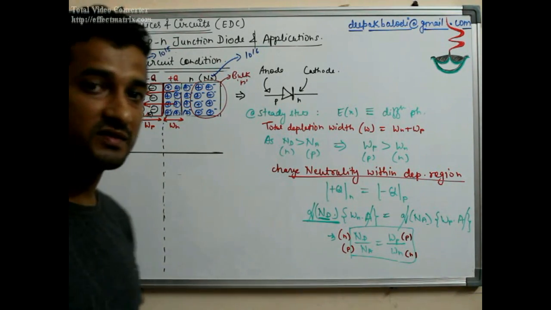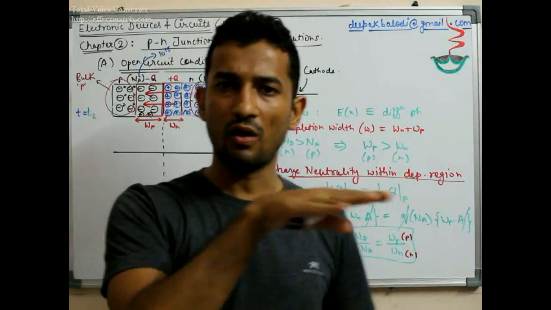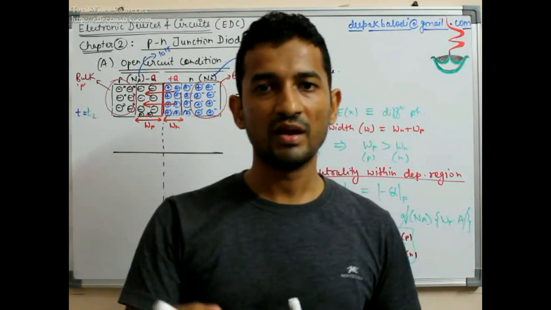aligned. There is a trick: first of all draw a Fermi level which is aligned throughout, then accordingly draw the remaining things.